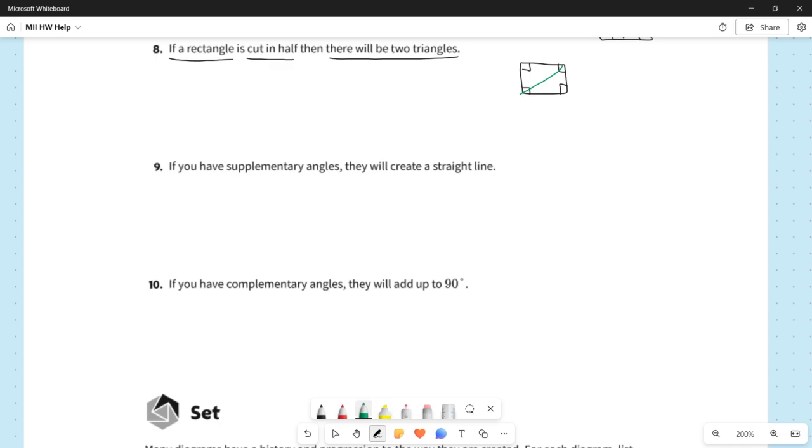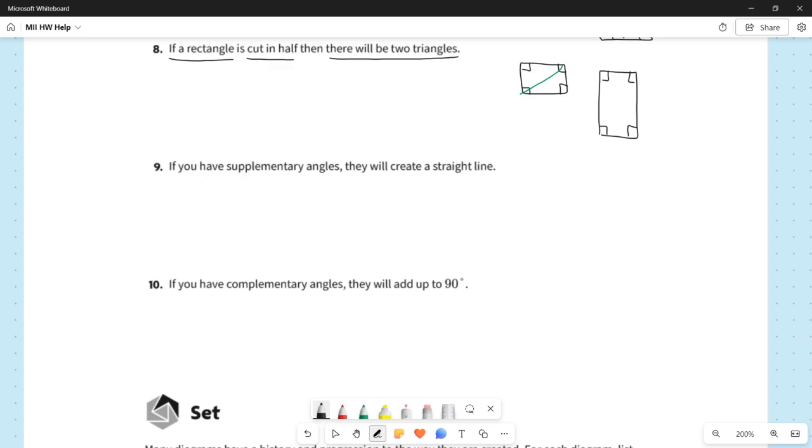The problem is number 8 is being a little too confident, because in order for 8 to be true, this would always need to be the case, right? If you take any rectangle and you cut it in half in any way, you would essentially always get two triangles. That's what this statement is saying. Now, going with a different rectangle is not a problem. If we have a tall rectangle, that's not going to change much in how we think about this problem, because again, if you go opposite corners here, you're going to get two triangles. So we're fine in terms of the type of rectangle.